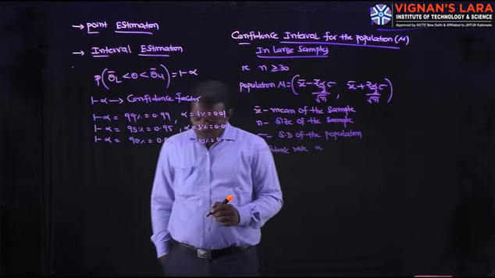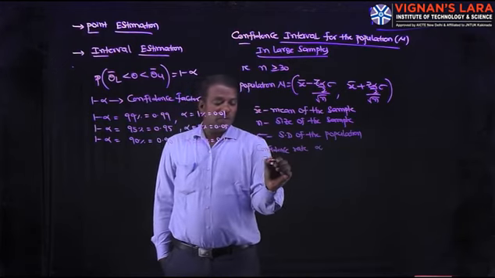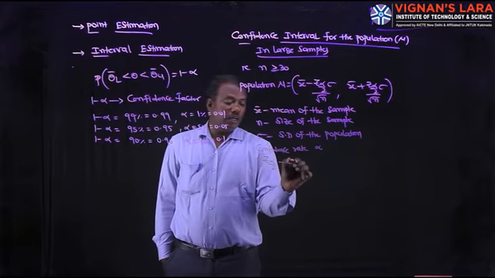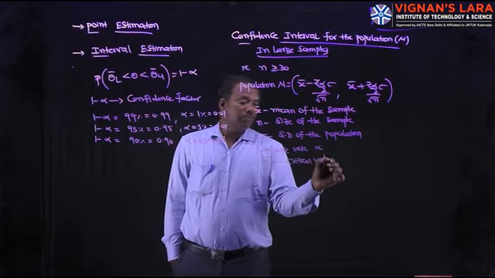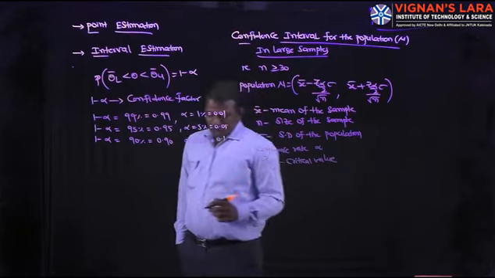Then z alpha by 2 is nothing but the critical value.